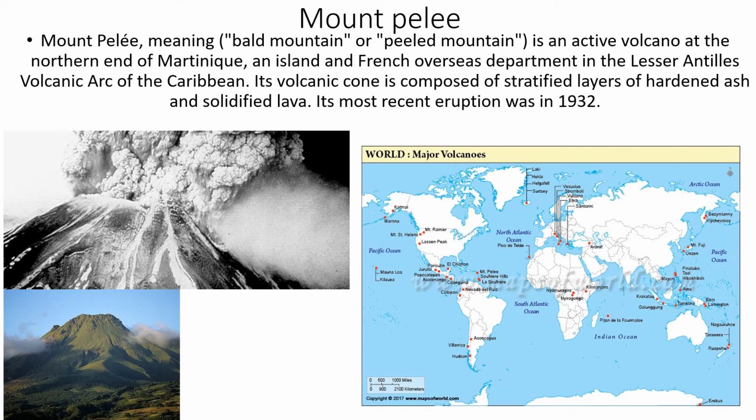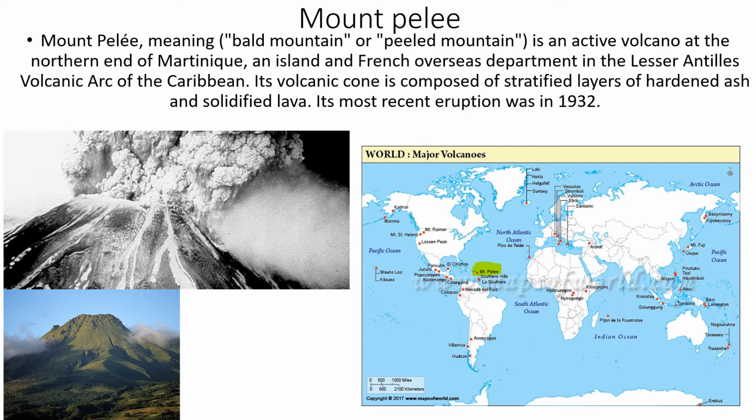Now let us see where it is. Where is Mount Pelee? It is near the Caribbean. Where is the Caribbean? The Caribbean is somewhere here. Wait. Mount Pelee. Here it is. That red spot is where this volcano is. And it is also a peeled mountain, a bald mountain.